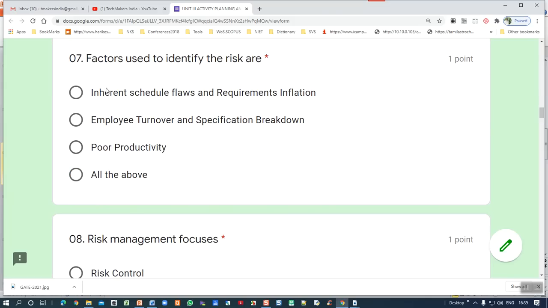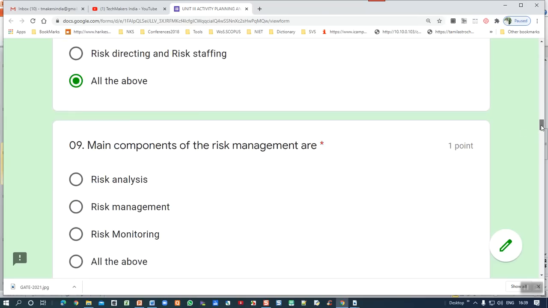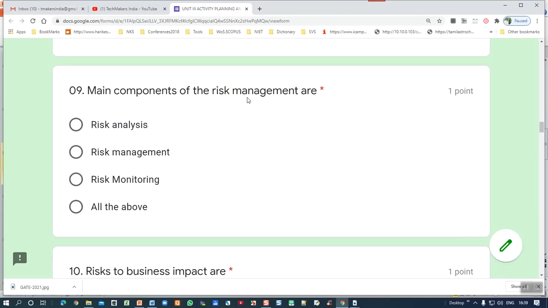And the seventh one is factors used to identify the risk. What are the factors used to identify the risk? Inherent schedule flaw, yes, it is correct. Turnover is correct. So all the above. Eighth question: risk management focuses on risk control, monitoring, everything, all the above. And the main components of risk management are risk analysis, management, monitoring, all are the main components. So that's all the above.